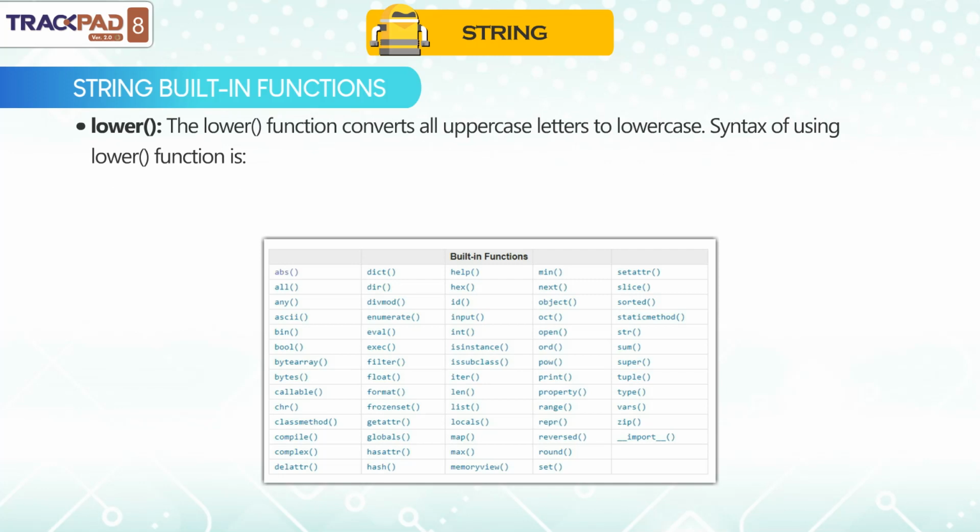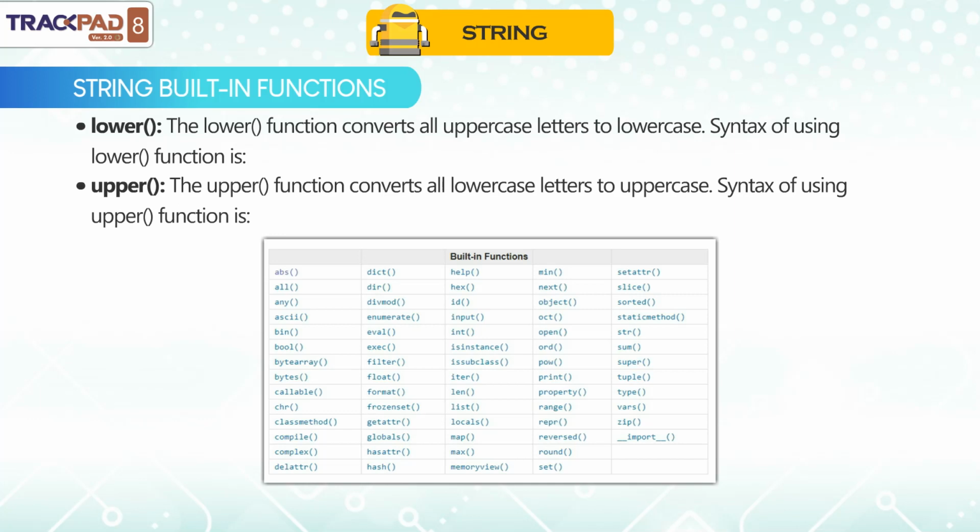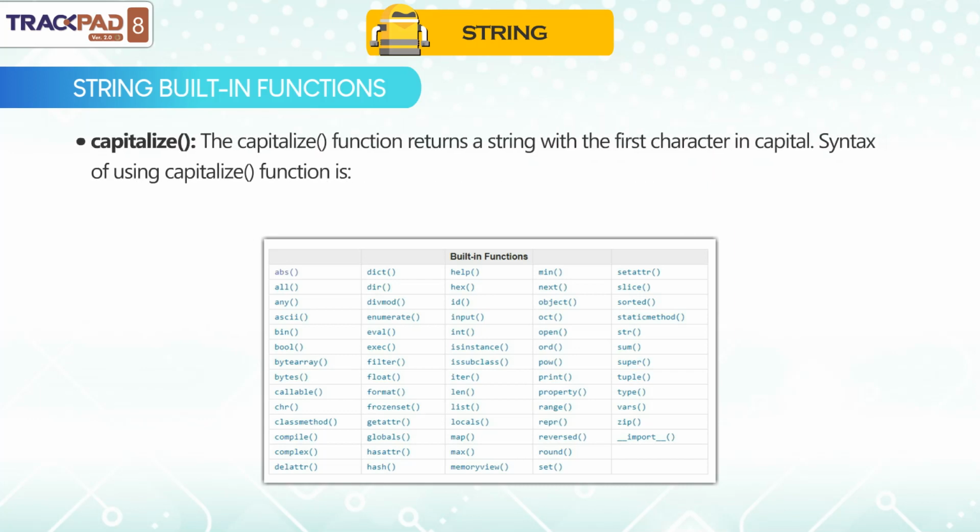The lower() function converts all uppercase letters to lowercase. Syntax of using lower() function is lower(). The upper() function converts all lowercase letters to uppercase. Syntax of using upper() function is upper(). The capitalize() function returns a string with the first character in capital.